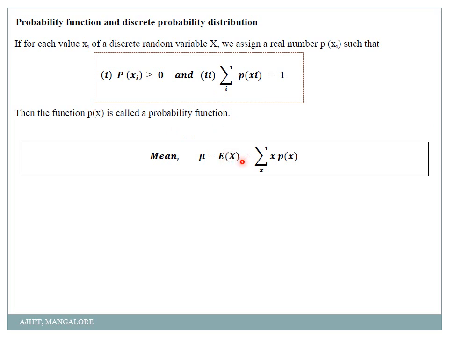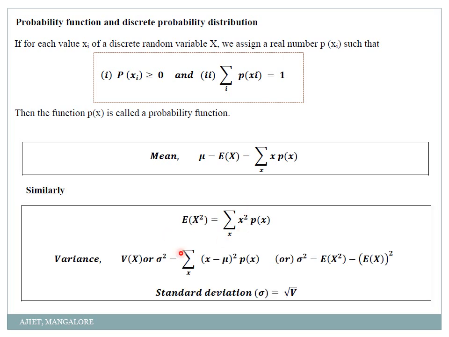And how do you calculate that expectation of x? Summation of x into p of x. Remember my dear students, discrete means it is always summing up, adding up, because there will be a finite number of terms. When it comes to continuous, there will be infinitely many terms. That's why we use integration. So the mean of discrete is given by summation of x into p of x, and variance is given by,